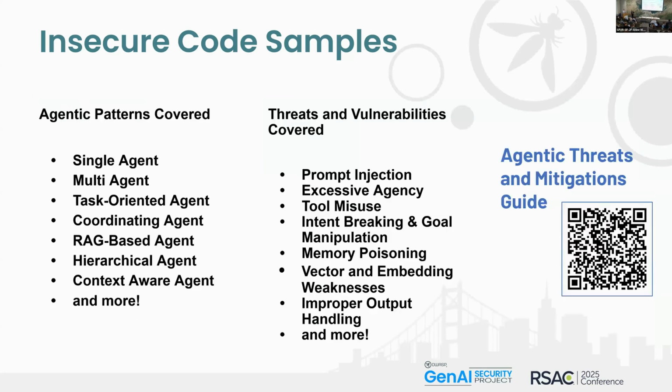A lot of what we have done to date is built on the work that has come before us. We mentioned earlier that we have an agentic threats and mitigation guide that Helen led and produced for us, which has all these amazing threats and vulnerabilities that are specific to AI agents. For example, tool misuse, excessive agency, even going so far as human manipulation. And that guide explains what those are. And we have mapped our insecure code examples to either those threats and vulnerabilities or the top 10 for LLMs.